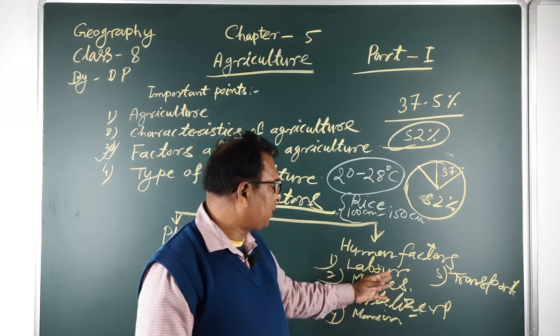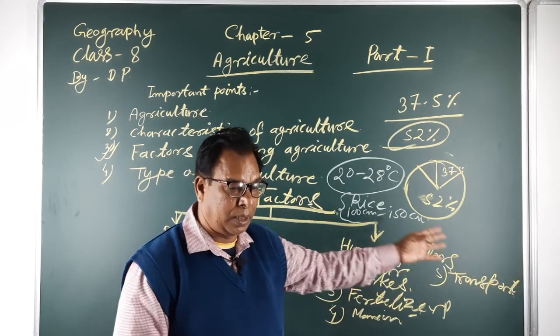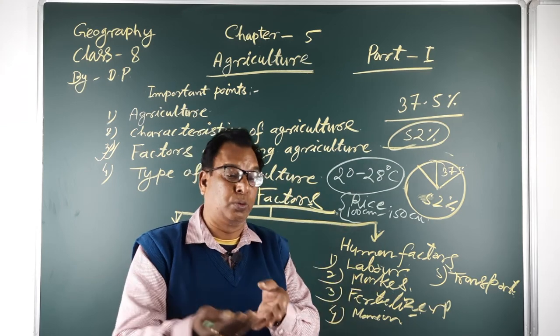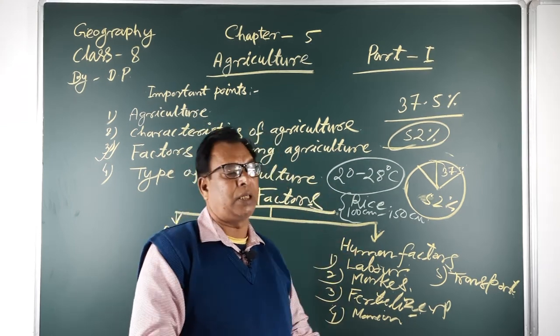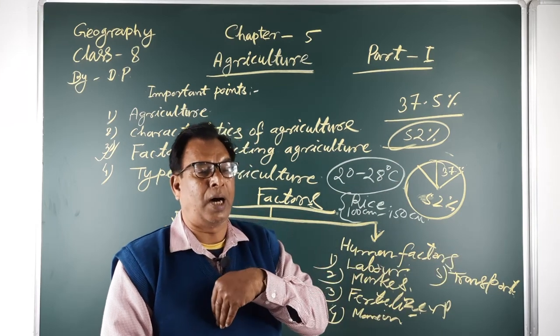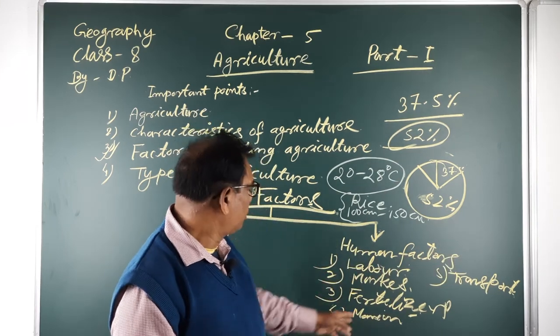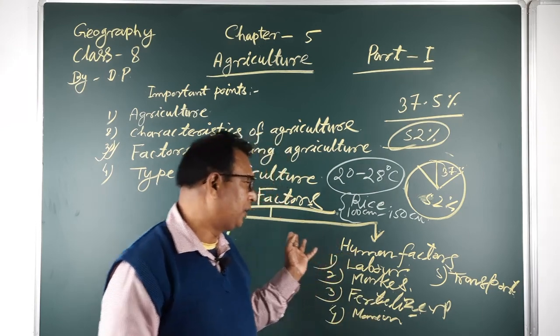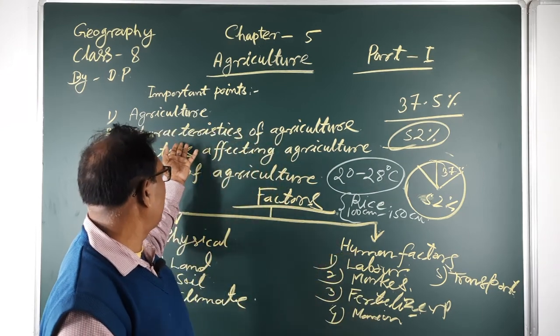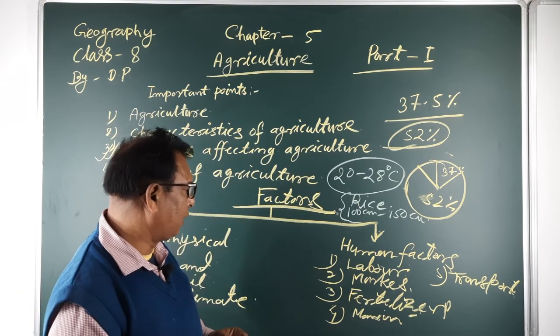Transportation facilities are also required to transport crops from the agricultural field to the markets and homes. So many factors affect Indian agriculture and world agriculture.